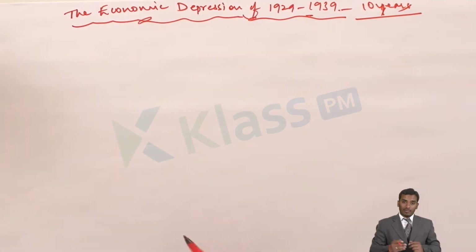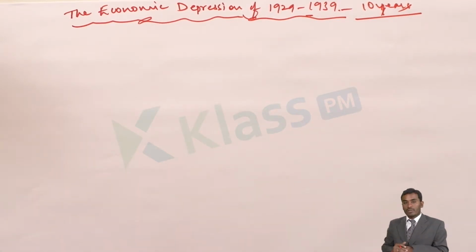Depression means what? Generally, sometimes we say, that boy is in depression, that girl is in depression, that person is in depression, I am in depression, you are in depression. So what is meant by this depression? Depression means a sort of loss, a bad situation, which is not normal, which is going down. That we call depression. So economic depression means financial problems, and where? Throughout the world.